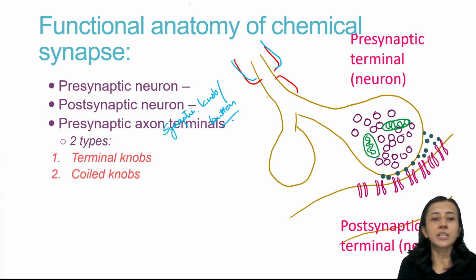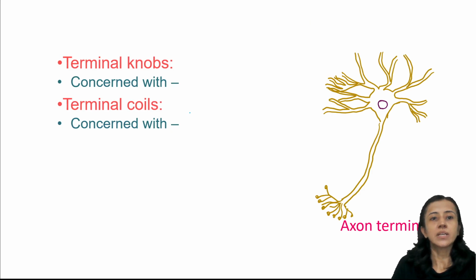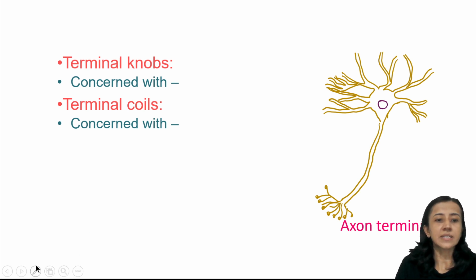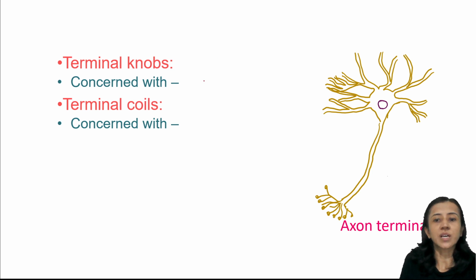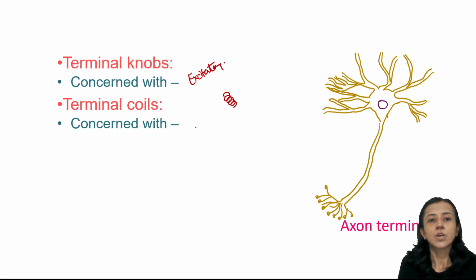Number one, terminal knobs, or second variety, coil knobs. So here you can see in this diagram, terminal knobs are visible. When the terminal knobs are there, these are concerned with the excitatory function. Terminal knobs have neurotransmitter which is causing excitation, so excitatory function. And terminal coils, it is like a coil like this, so they are concerned with inhibitory function. Inhibitory neurotransmitter is present, that is to be found out by the studies.